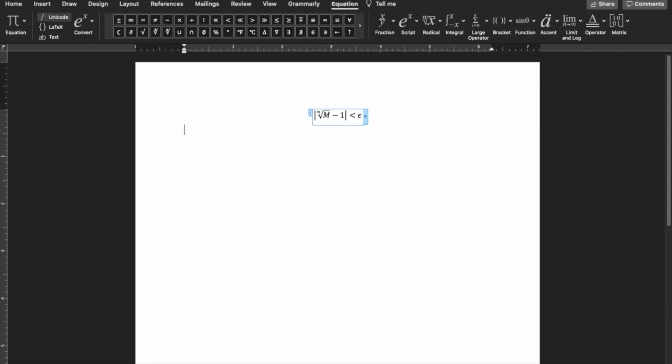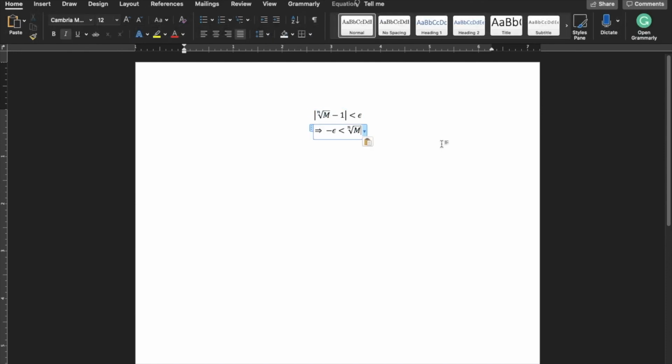So then this implies minus epsilon is smaller than nth root of m minus 1, smaller than epsilon.